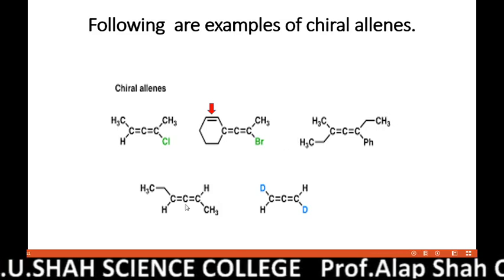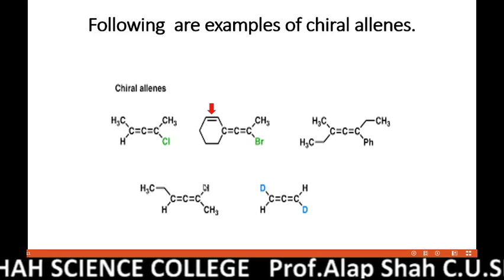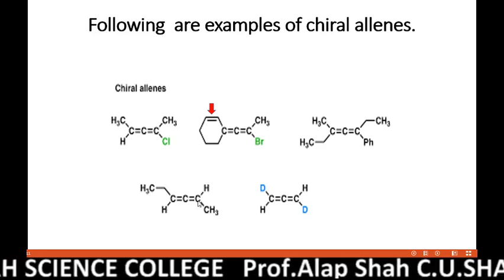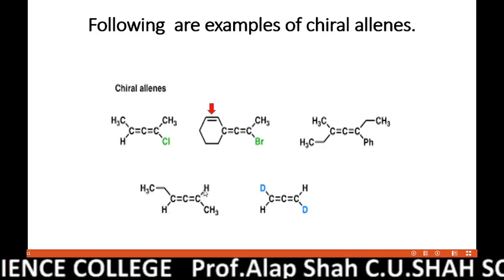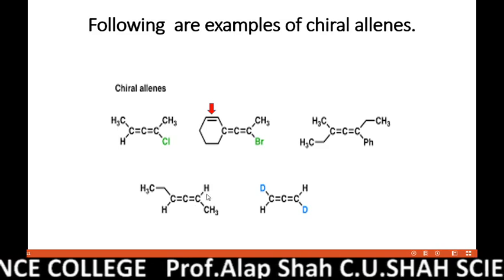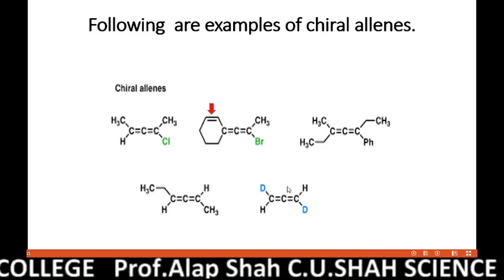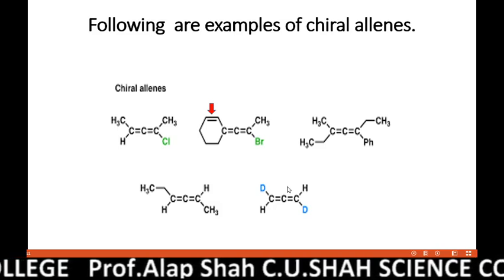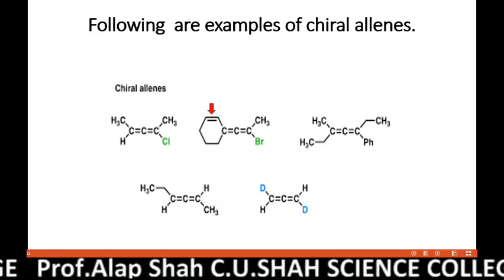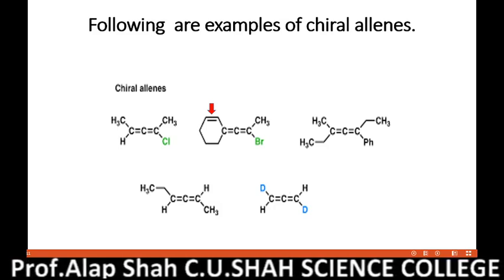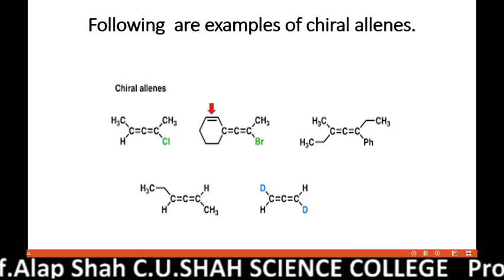Let us check the fourth example. Ethyl and hydrogen, methyl and hydrogen. Though we have written in this manner, both these hydrogens are in different planes, one in the plane, another perpendicular to the plane. Similarly for this isomer also. So all these allenes are optically active. They are chiral. Their enantiomers exist, and from their racemic mixture, enantiomers can be resolved.